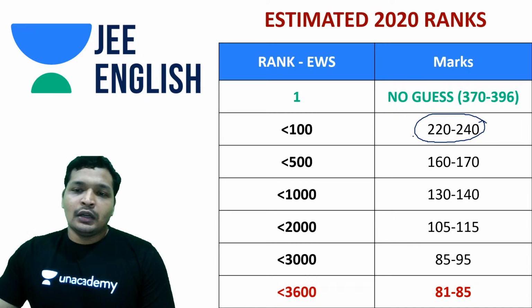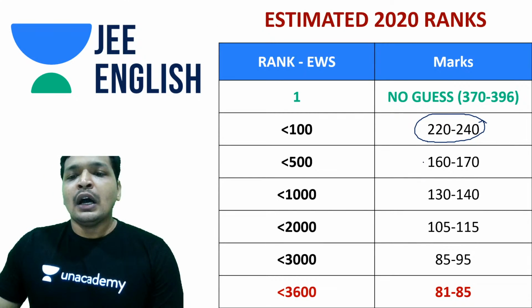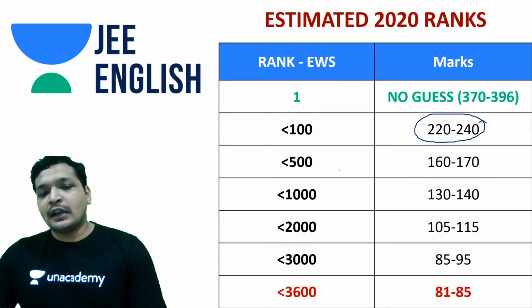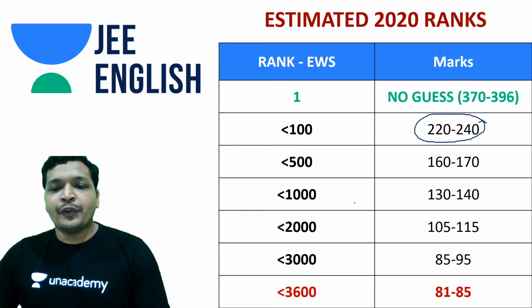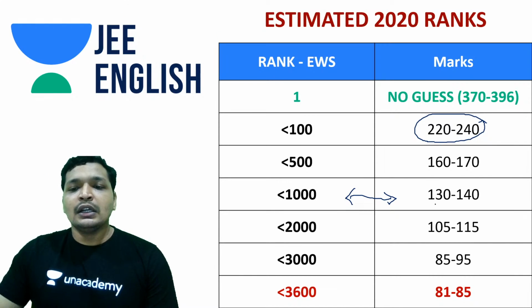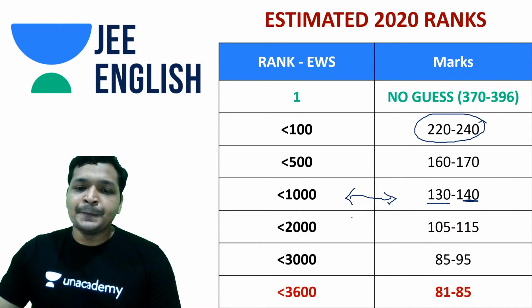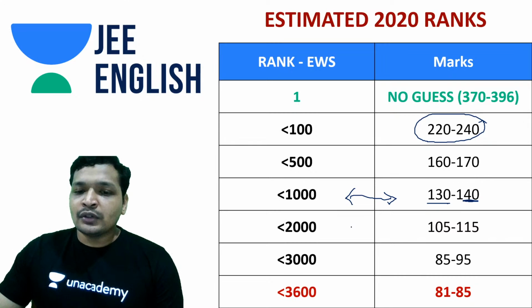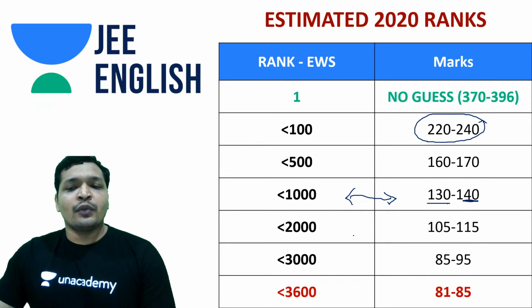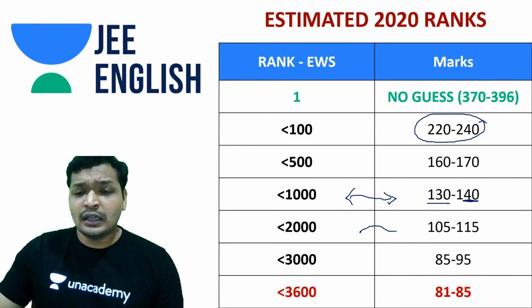Easy-medium questions are something that should have been attempted in the paper, and completely. Anywhere around 130 if you want to get it. So 130 any day would remain the cutoff for any category, given that you want to get into good IITs with a decent branch. And anywhere around 2000 rank, you would need around 110. 110 is what you may need to get a 2000 categorical rank.